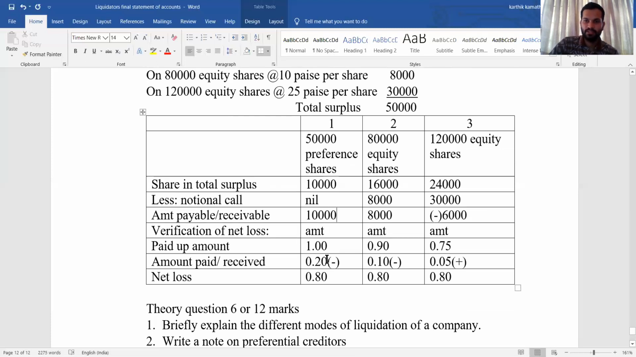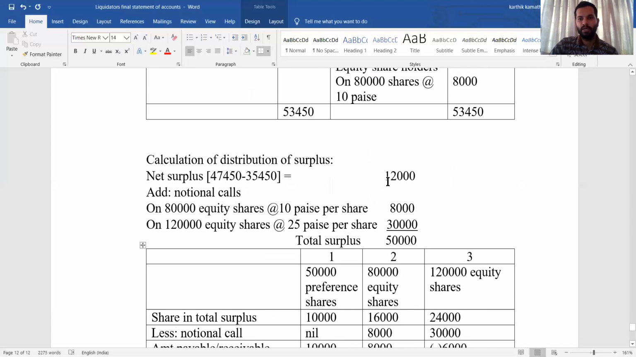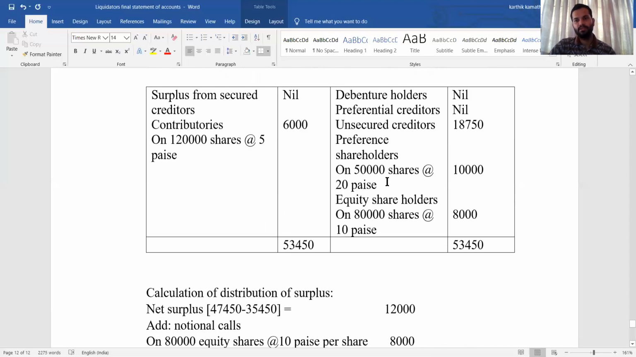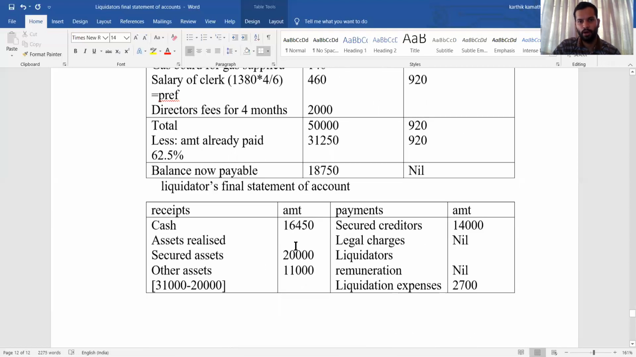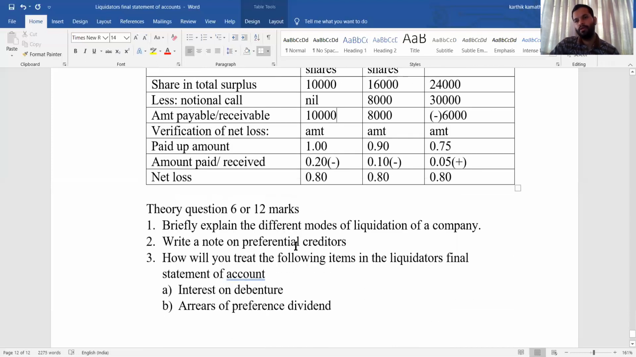Since for the first class of shareholder we have paid, you need to deduct, and the second class also we have paid, so deduct. The third class we have received and written under contributories, that is why we add. So the net loss final amount is 0.80, 0.80 for all classes of shareholder. All three classes of shareholder have the same net loss amount. If it tallies, then your problem is correct. And the final total will be 53,450 after doing all the adjustments. So this is about the practical problem on liquidator's final statement of account.